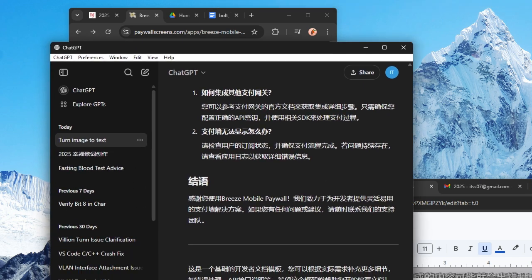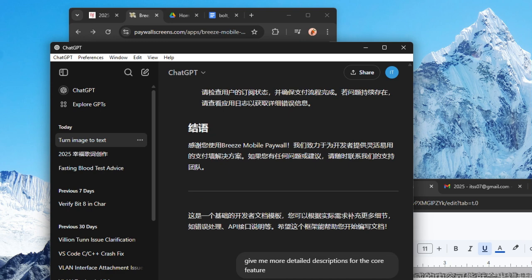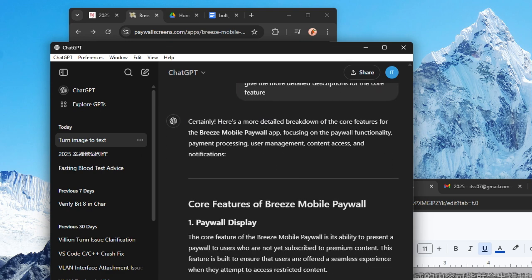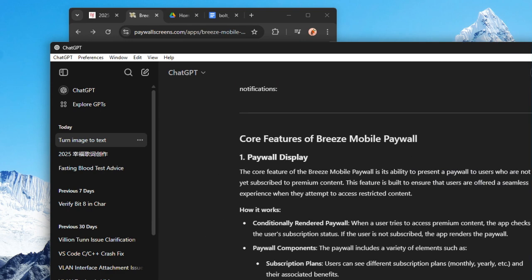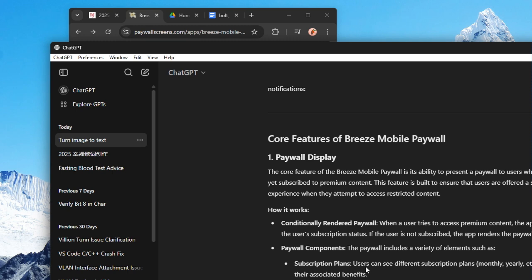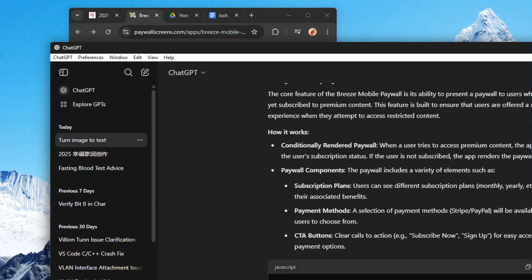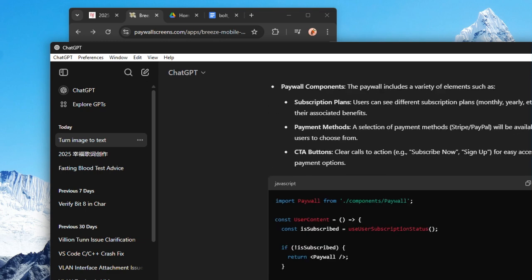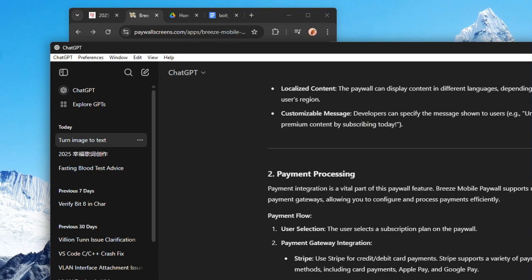Let me see. Certainly, here it is. How it works, component display, I write code. Also, I don't need the code actually. Payment processing, payment flow.